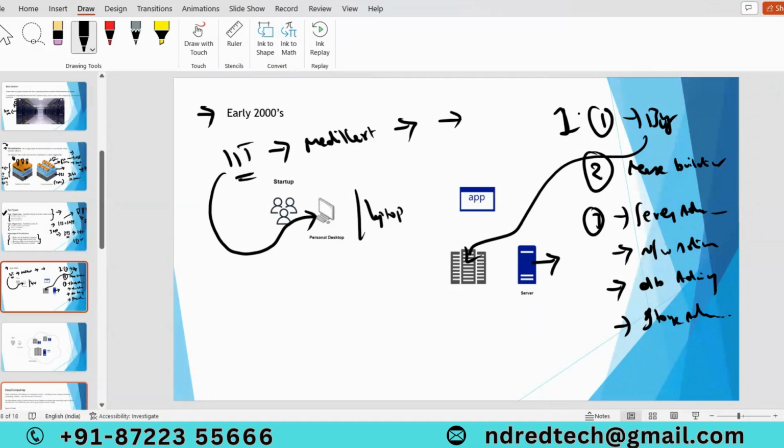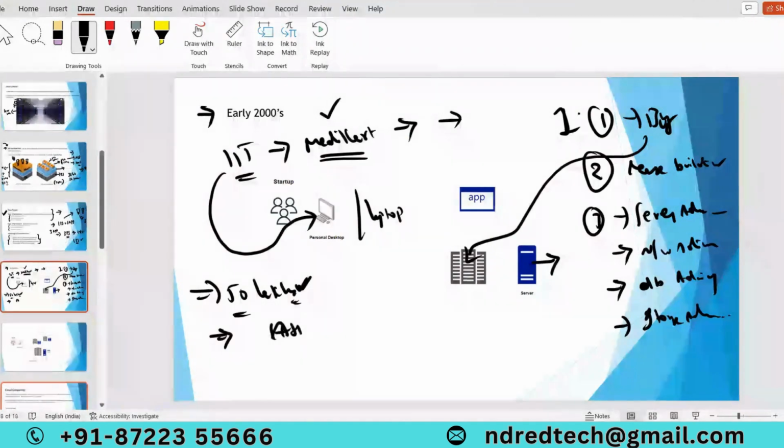So to deploy a simple application, or to bring this application to the public, they have to invest at least 50 lakhs to make it live. Say they have enough money and started their business. They initially invested 50 lakhs, but after 1 month, no one is buying medicines from their application.